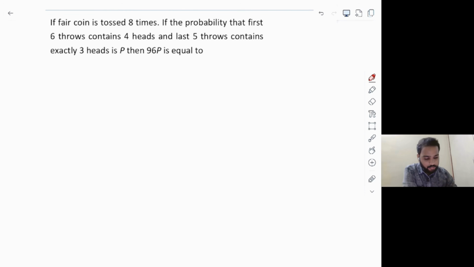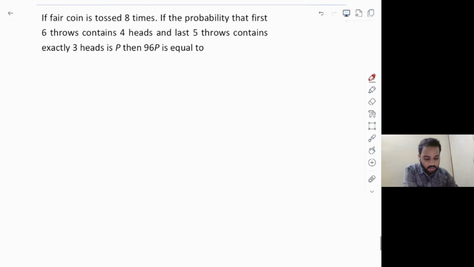Let's see the next question, and this is a question from probability, and this is one of the interesting questions that came from shift 1. Let's read the question here. If a fair coin is tossed 8 times, and the probability that the first 6 throws contain 4 heads and last 5 throws contain exactly 3 heads is P, then we have to find out the value of 96 into P. Okay, that is the question here.